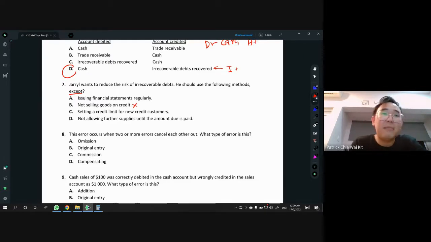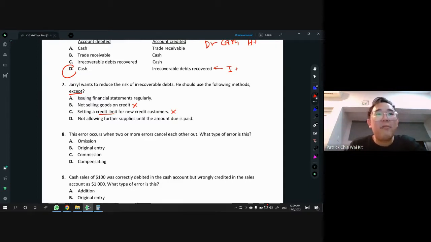What do you mean by credit limit here? That means the amount that you let someone owe you. So in this case, we're going to set a credit limit, which means if this person is new to you, you don't really know that person, therefore don't let the person owe you that much. Yeah, this is one of the ways to reduce it, right? The more the amount they owe, the more you will bet, right? So that's why C is not the answer. When you are dealing with ABCD questions, always be careful with the language that they use, right? They play with words and all.